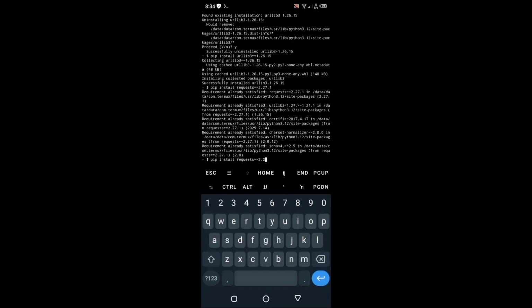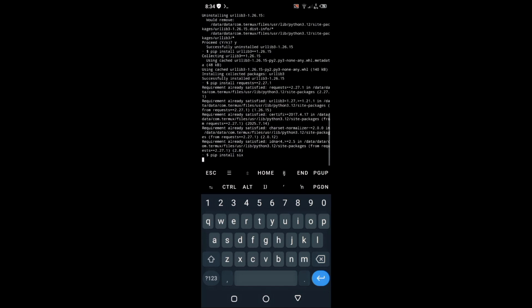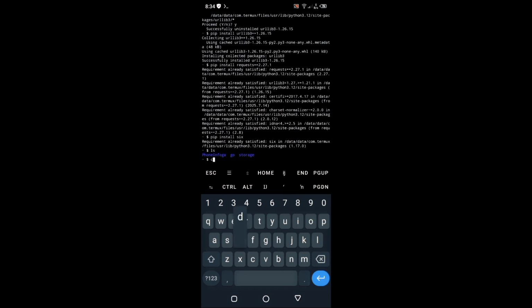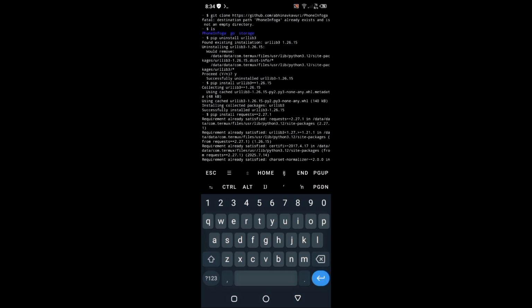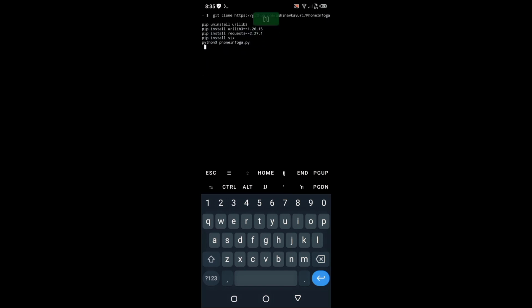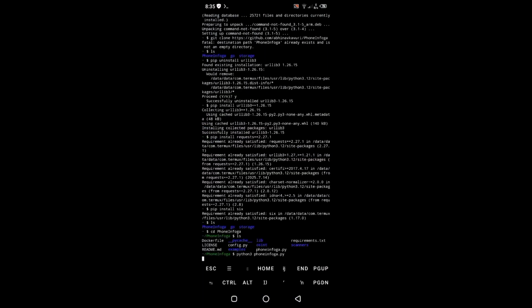So after that we have to install another requirement, pip install six, and after that we just have to go to our directory: ls, cd phoneinfoga, then ls. First we will check our commands. Yes, python3 phoneinfoga.py. You can see that our PhoneInfoga tool has been run successfully.